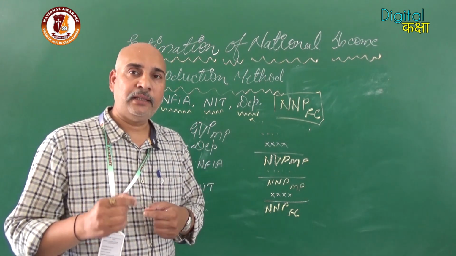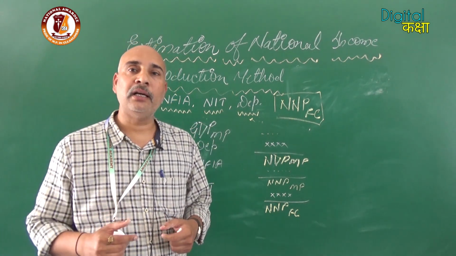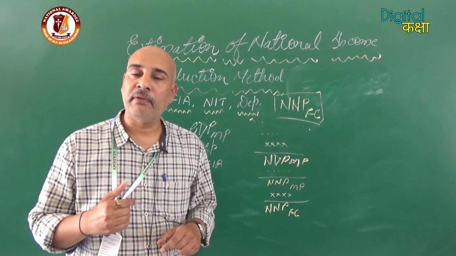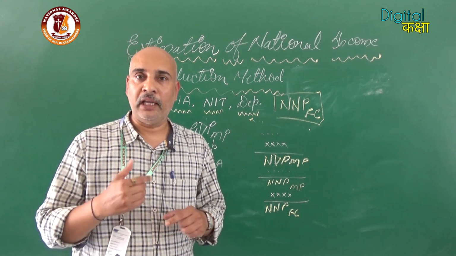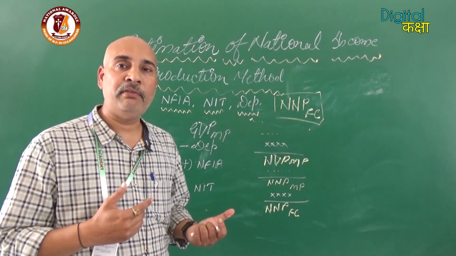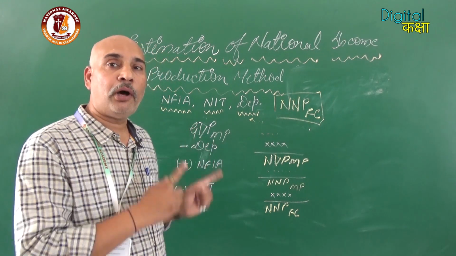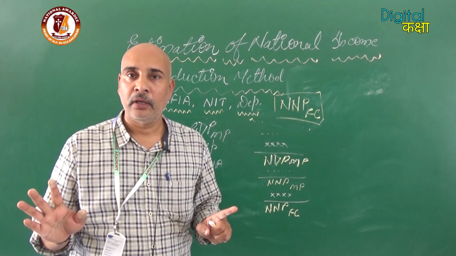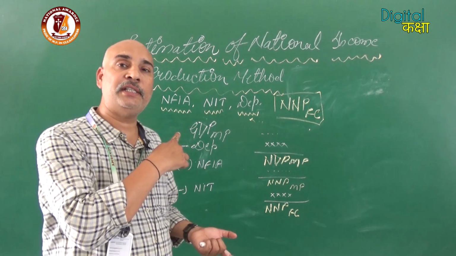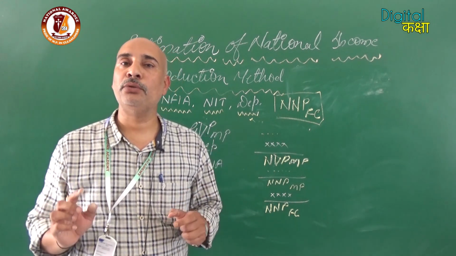So I think you now know all these formulas and how we can solve numericals on estimation of national income. In the next topic, we will solve a number of questions to clarify it in a better way, because until we solve numericals, it will not be clear to all of you. But this format will remain the same. Every time these three elements will be used, and the first one is GDP at MP, how it is calculated. I think everything will be clear to you.